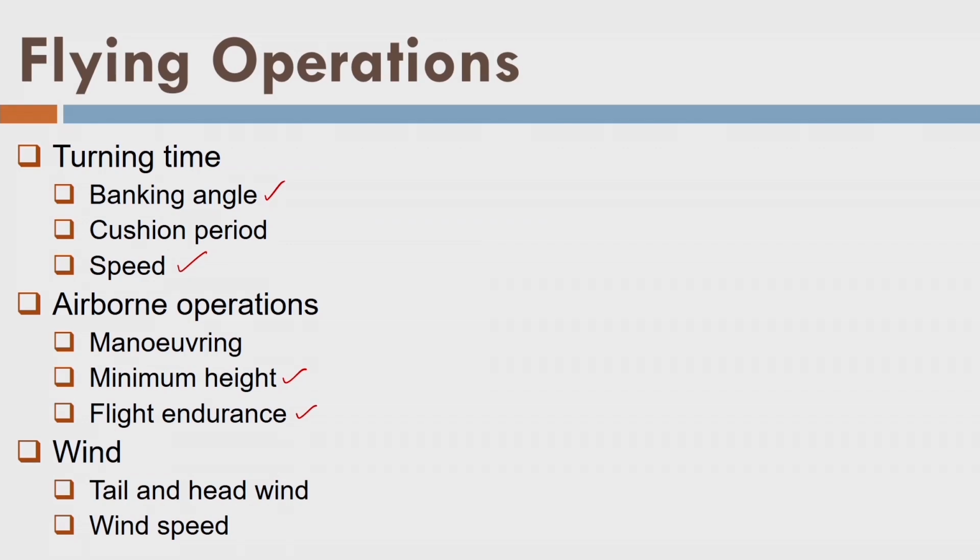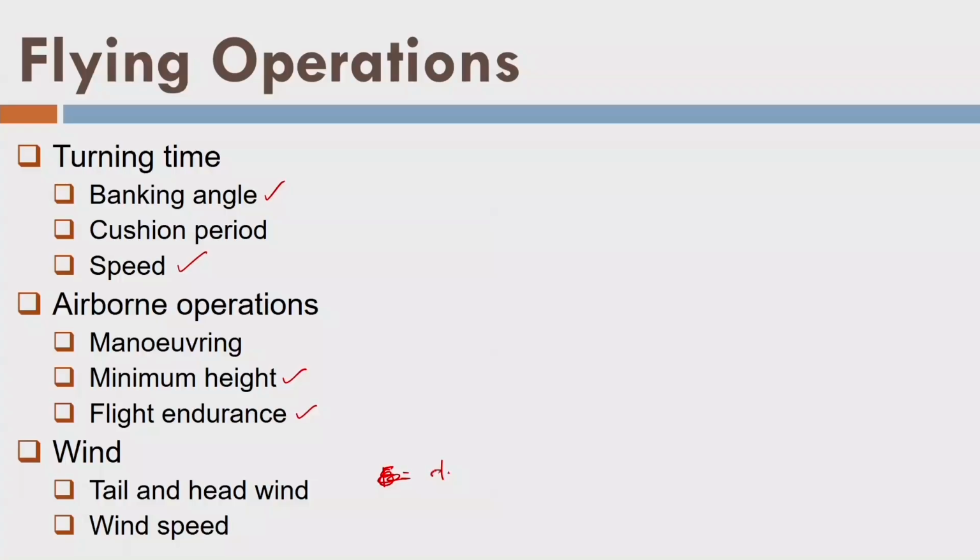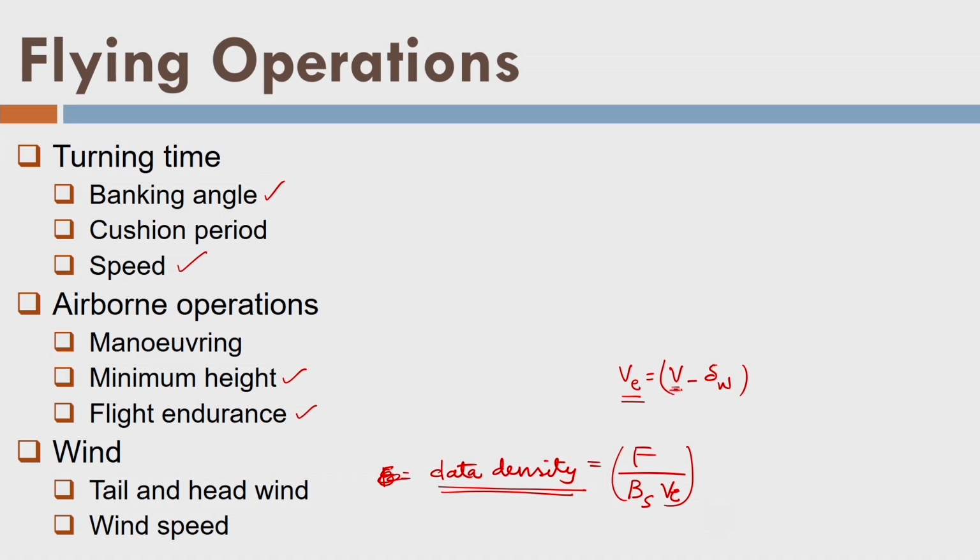Now coming to the wind, let us assume that an aircraft is heading towards the wind, that is called headwind. As a result, the speed of the aircraft is lower, and we get higher data density. You can see the expression of the data density: data density equals F by B S V. So if I have headwind, the effective speed of the aircraft will be V minus delta W, and as a result the data density will increase, because V is the aircraft speed minus wind speed, so I will have less effective speed of the aircraft and I will get higher data density.